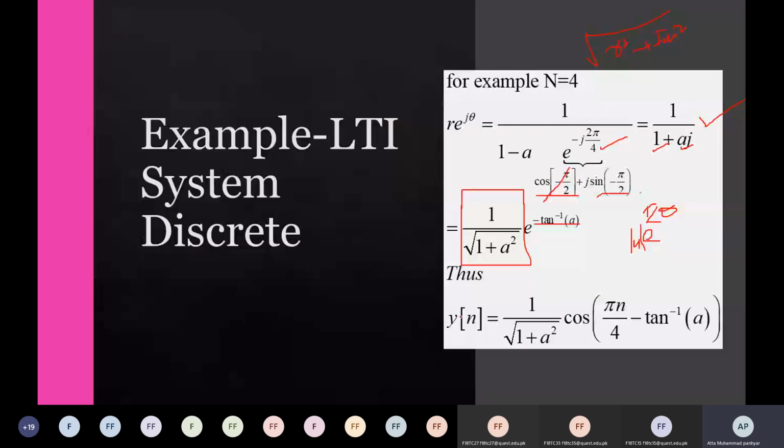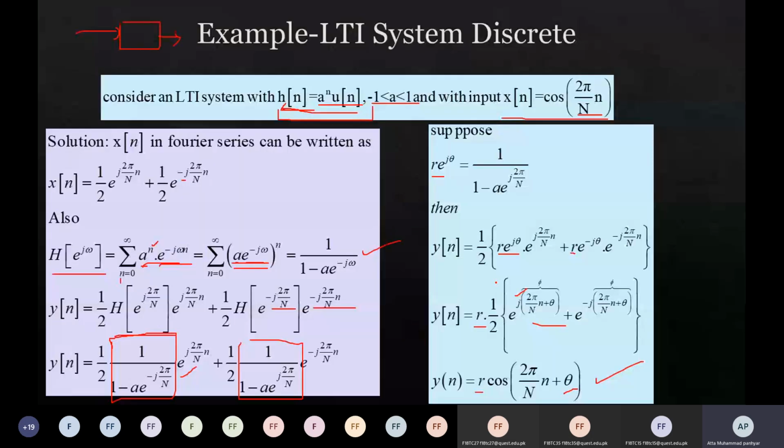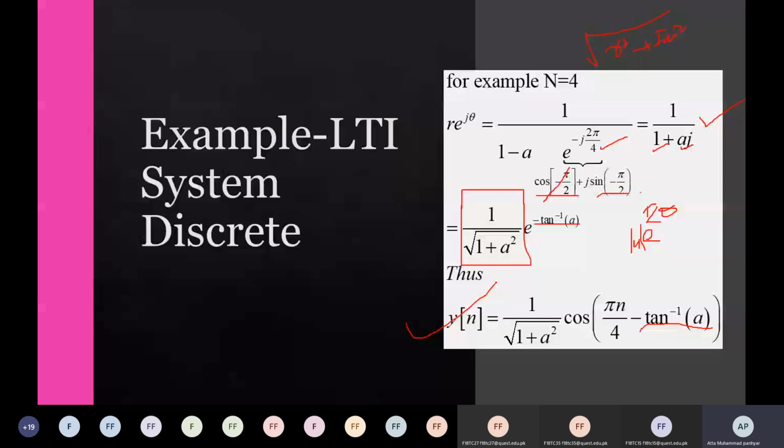So we get y of n is equal to r, and instead of r I have written 1 upon the square root of 1 plus a squared, times cos, and instead of θ, minus tangent inverse of a. So this is the final output for the LTI system whose impulse response is a to the power n u of n, and the input is a cosine function. Then if N is assumed as 4, it means after each 4 indexes the output must be repeated, and the output must be of this fashion.